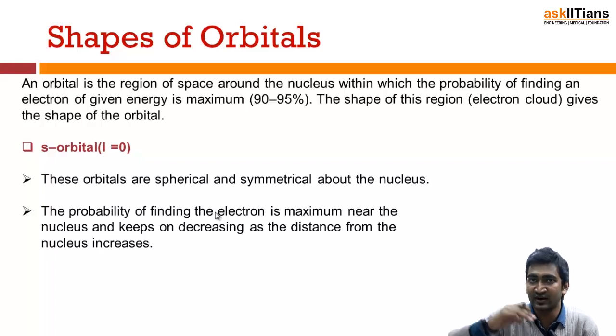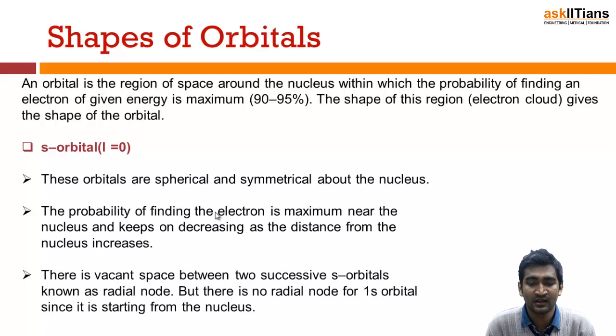That means if you go further from the nucleus, the probability of finding that electron in the s orbital will be lost. And there is a vacant space between two successive s orbitals, which is known as a radial node. And for 1s there will be no radial node, because L is equal to 0, right guys? This is starting from the nucleus.